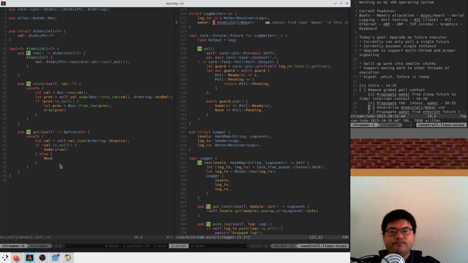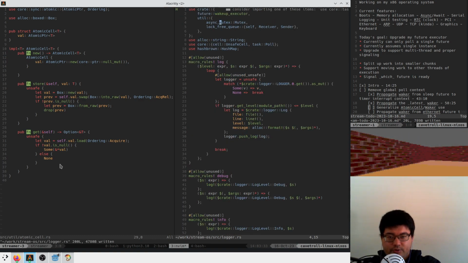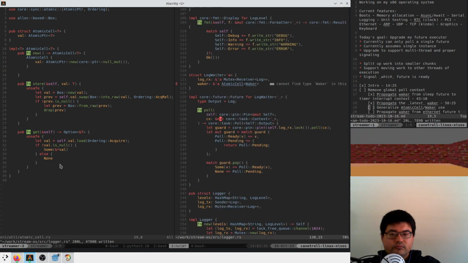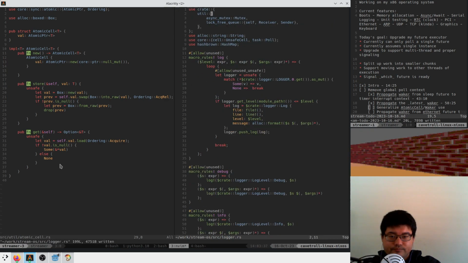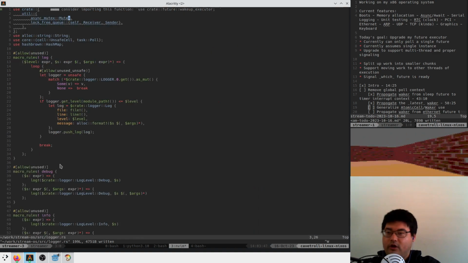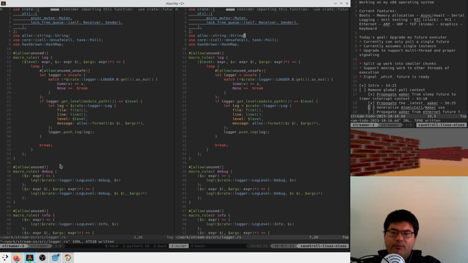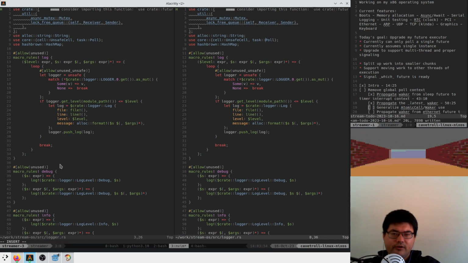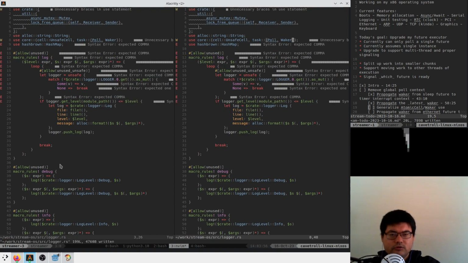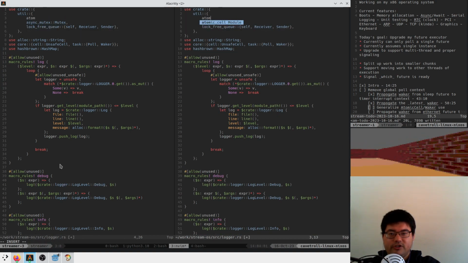Yeah, reference here. On poll, it needs to inject the waker. It needs to propagate the waker to the other side. So here it also needs to be imported. So this waker comes from core task Waker. This atomic cell waker needs to come from util atomic cell.